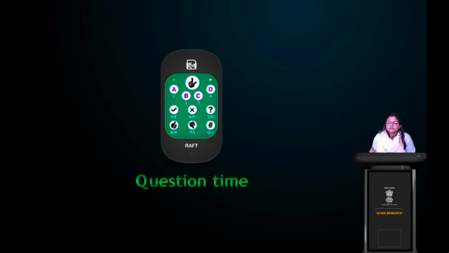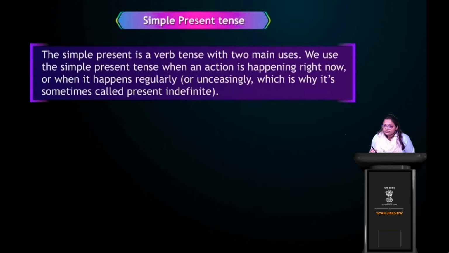So this is the definition of simple present tense. Okay, look at the definition carefully. What is simple present tense? It suggests that particular action which is happening right now, যেটা এখন হচ্ছে, or which keeps happening regularly.